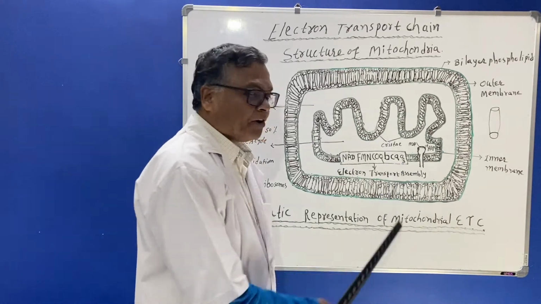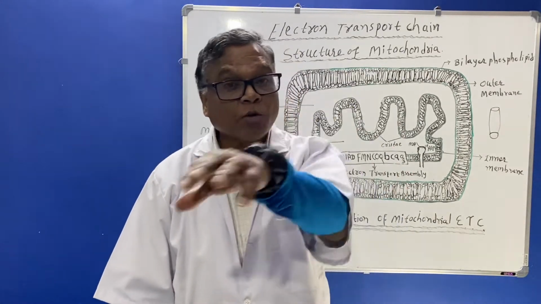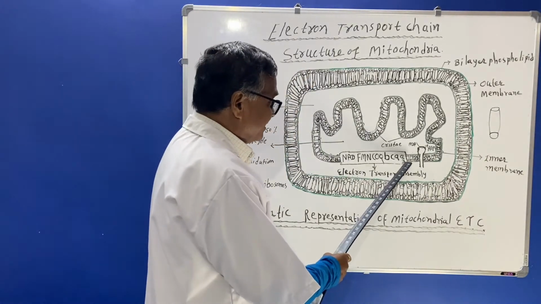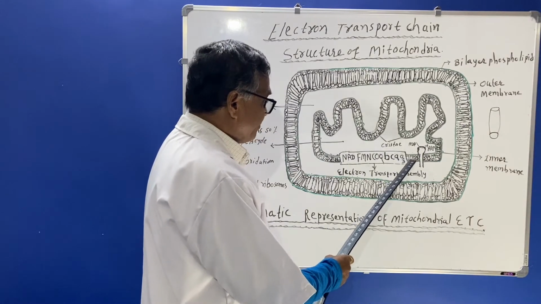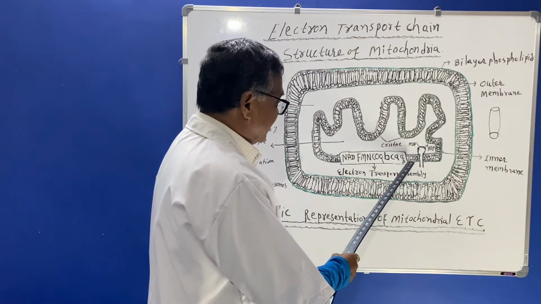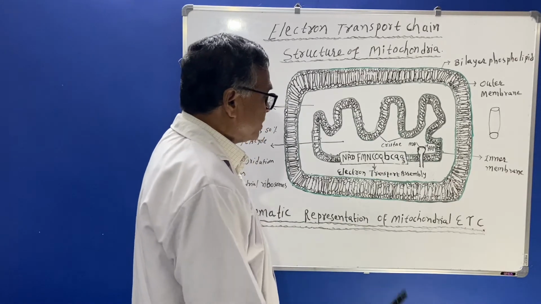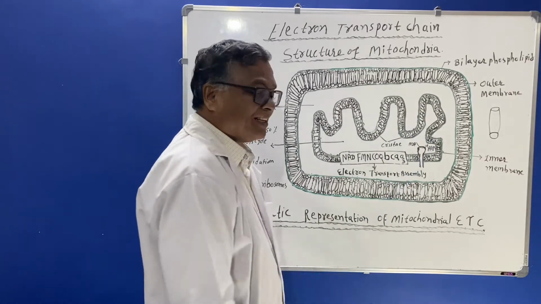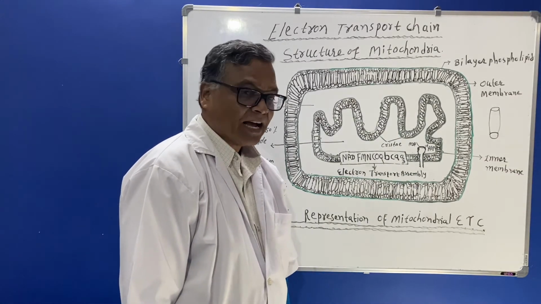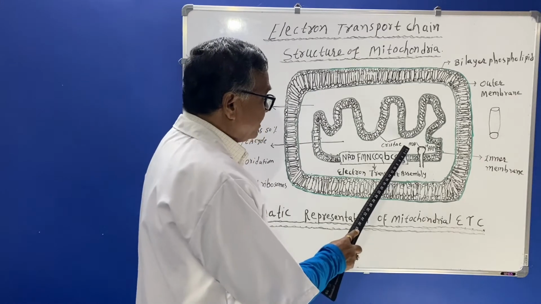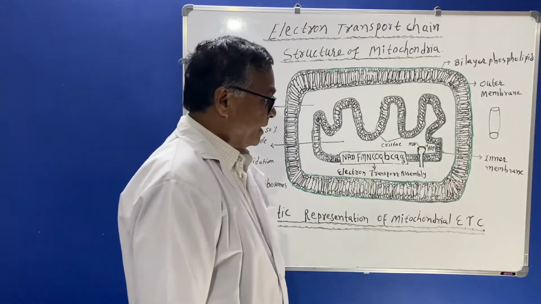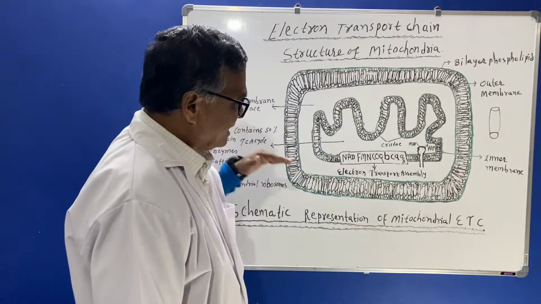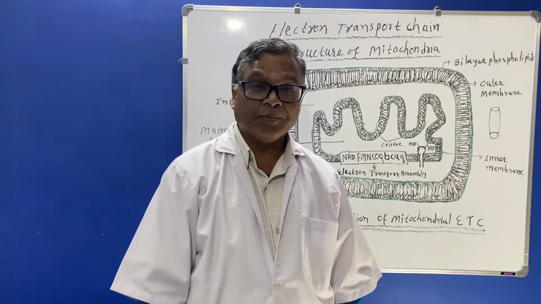This oxygen will remain stable here till the formation of water. So you should know the water is formed here, at A3. After the formation of water, what will happen? There will be generation of energy, and ADP is converted to ATP. Such a process is carried out in the respiratory chain.